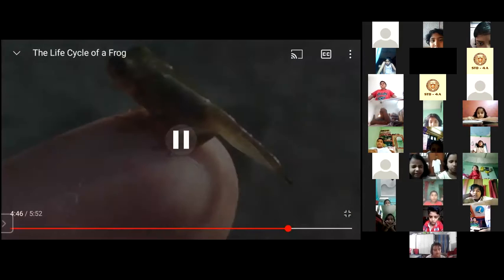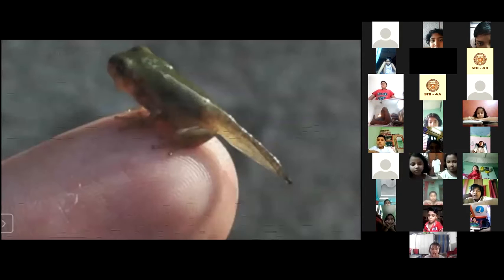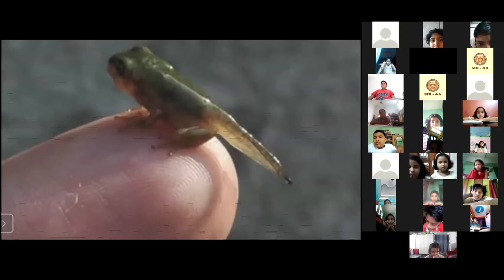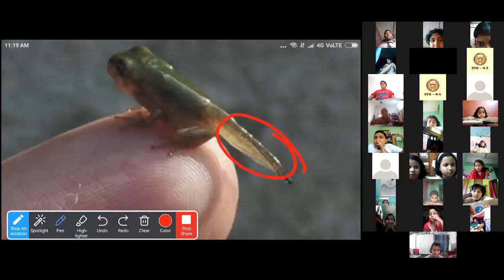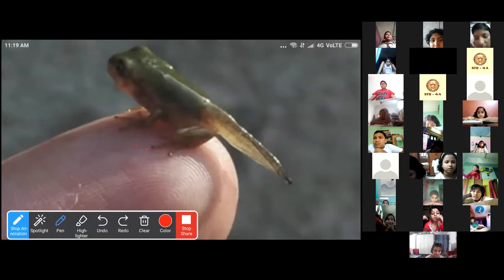See, this is a frog pole. How does it look? It has the hind limb. That means it has all the limbs, legs. It has the legs, and it also has the tail. So this stage is called the frog pole, right?